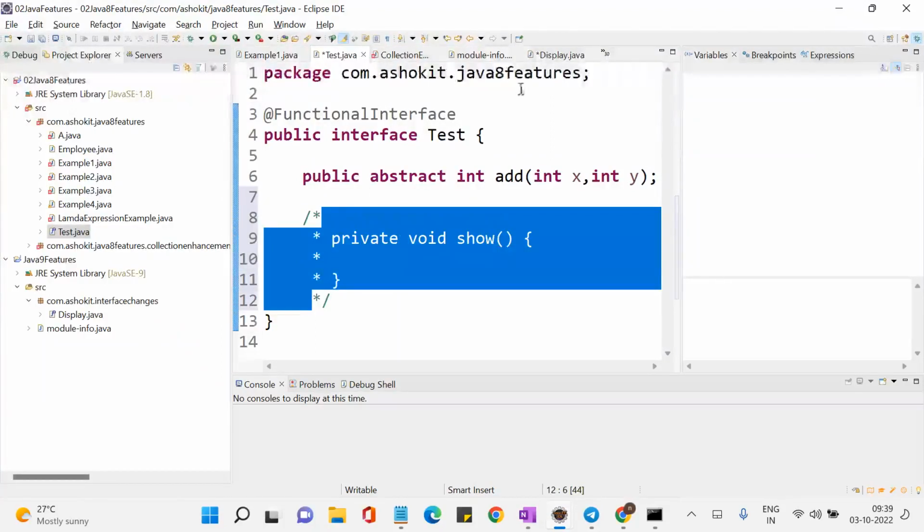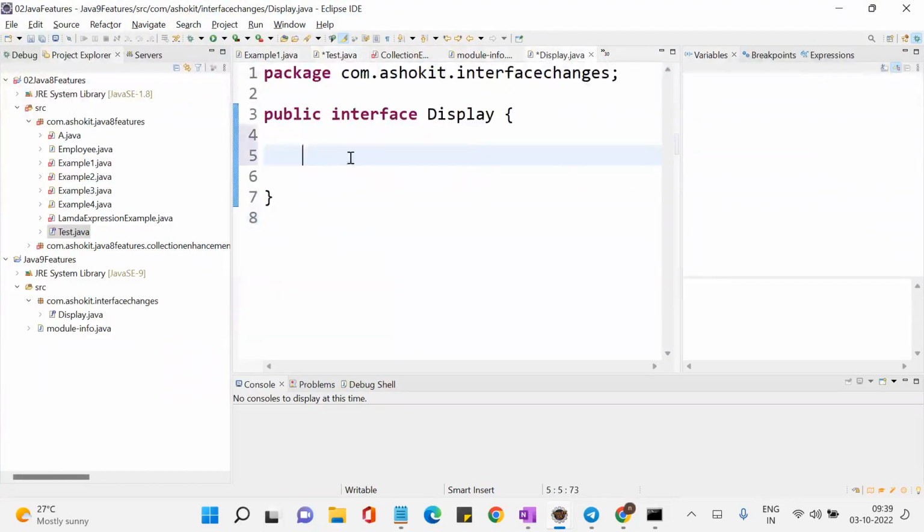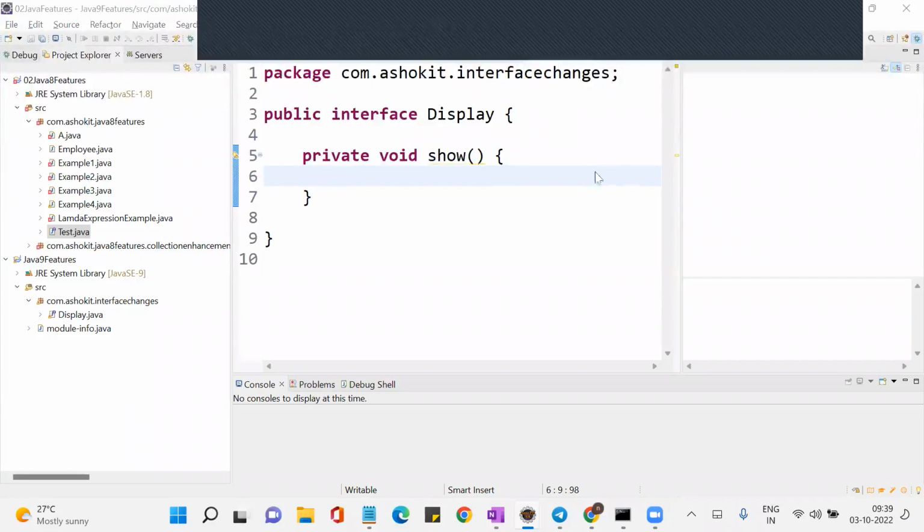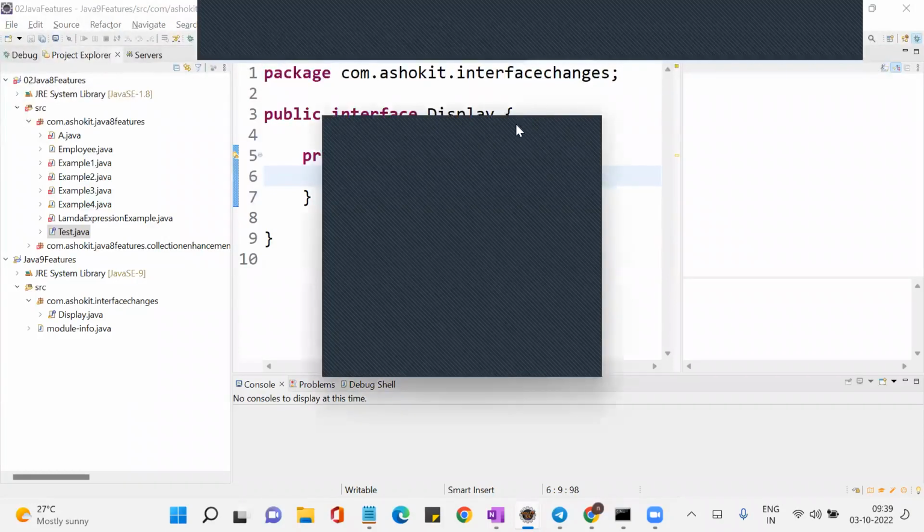Now let me write the same thing in the Java 9 interface. This is the Display interface. Let me write private void show. Am I getting any compilation error? Are you guys able to hear me? Yes sir, there is no error.